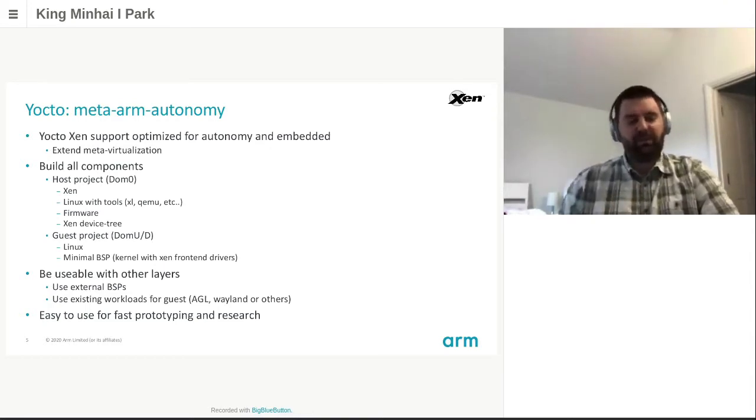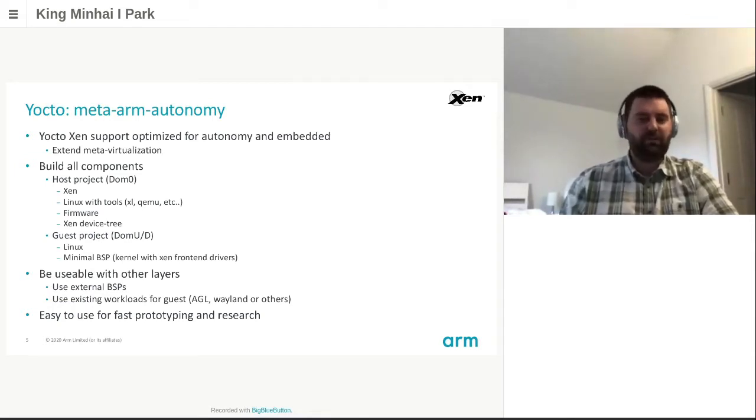We created a specific BSP named Autonomy Guest, which produces a minimal kernel containing only the Xen frontend driver and no hardware support. The idea here is to create generic guests, which are small and independent of the hardware, so that they can be reused easily on different systems.